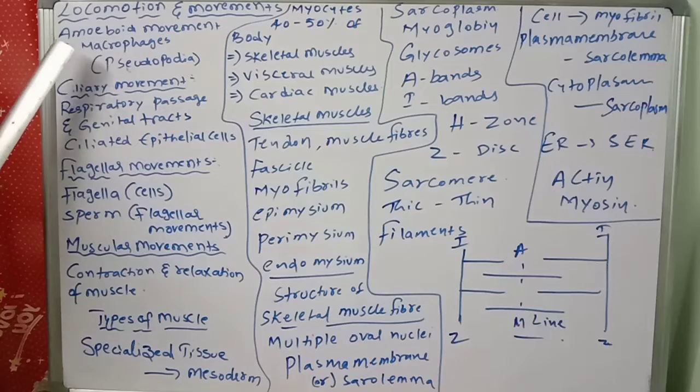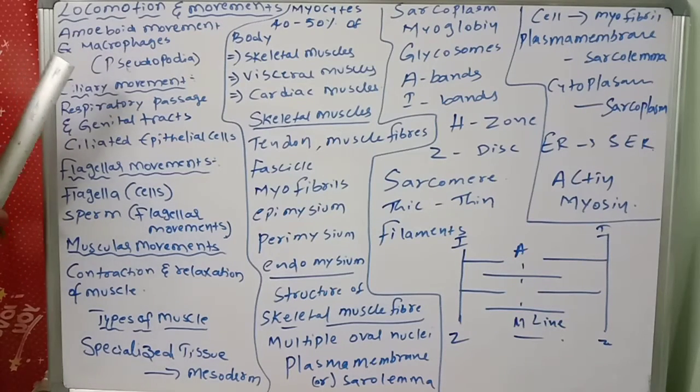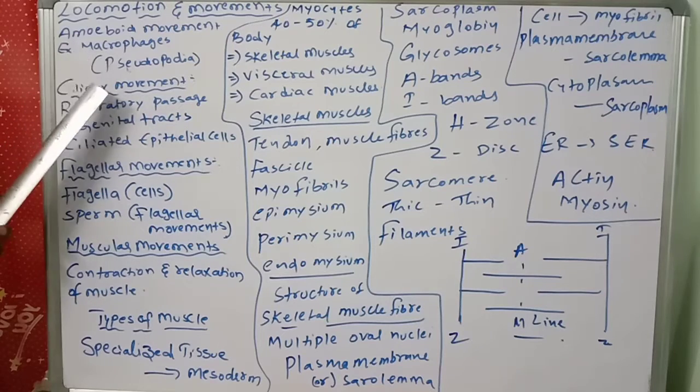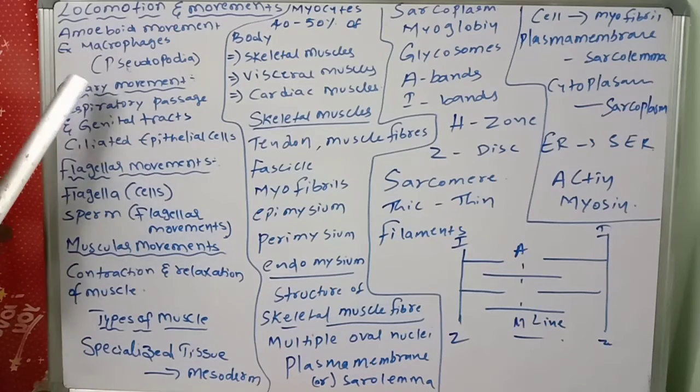So there are types of movements. The different types of movements that occur in the cells of our body are amoeboid, ciliary, flagellar and muscular. Amoeboid movements, ciliary movements, flagellar movements, muscular movements. First, amoeboid movements.